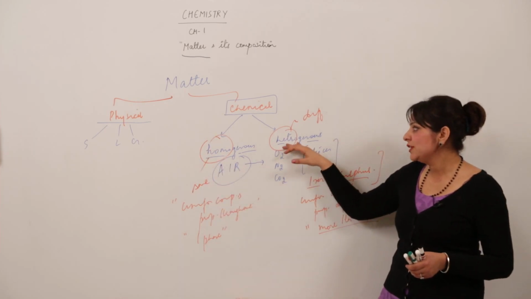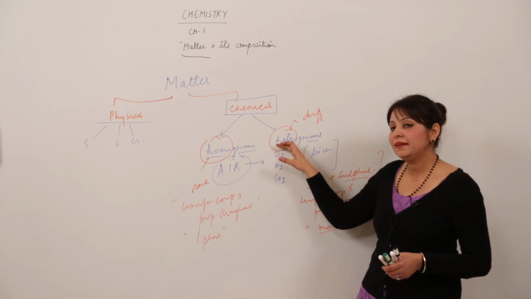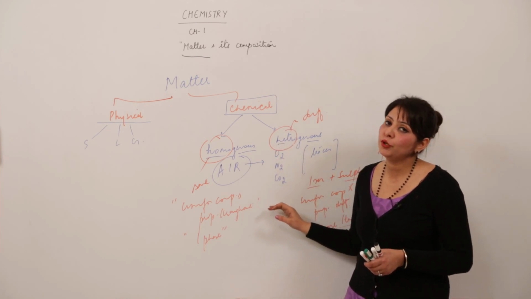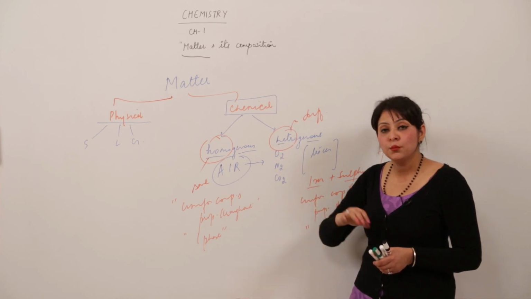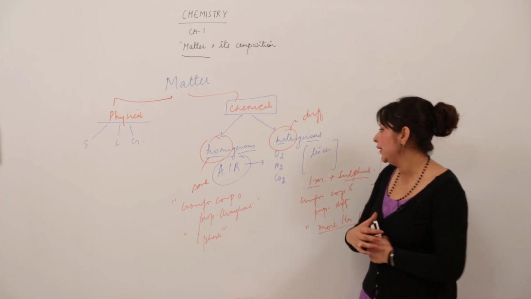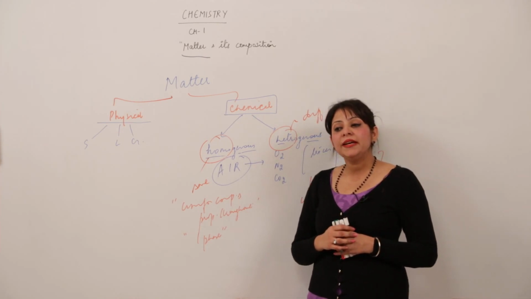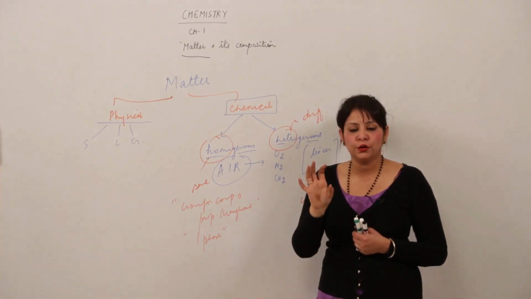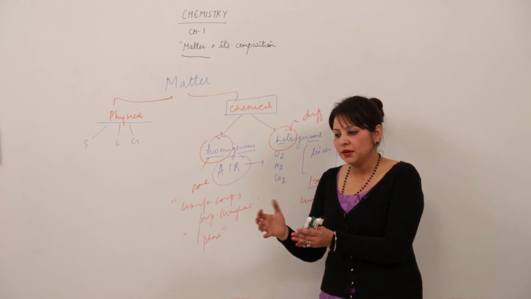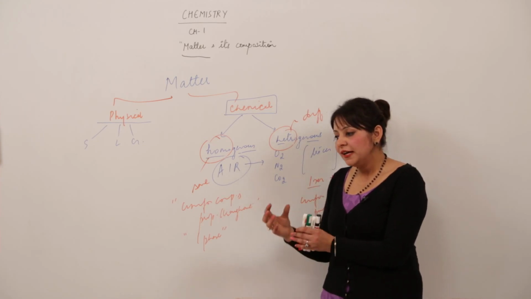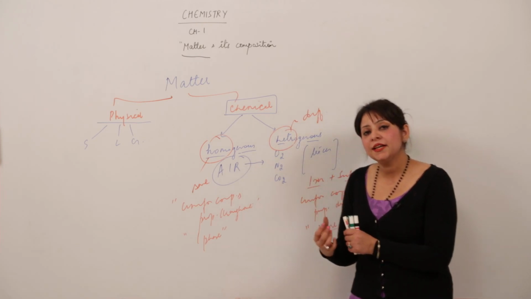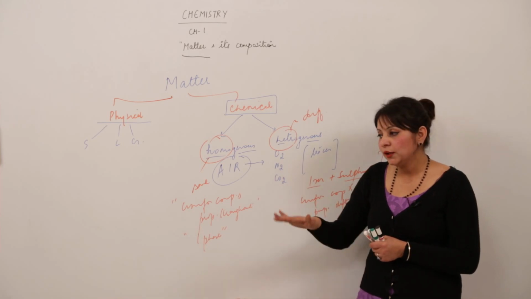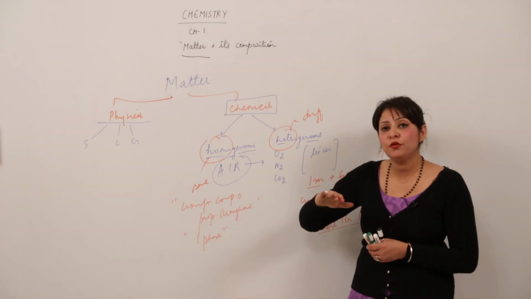And coming to heterogeneous matter, as I have told you, it is that in which the composition and properties are not uniform throughout, and moreover you will see more phases. I will illustrate it with an example. Suppose we add a spoon of sand in water. We stir it and we get a solution form. But when we keep that mug or tumbler undisturbed for a few minutes, we will see that the sand or anything which we have added, being heavier, settles down and the water comes up. That means they form different phases.